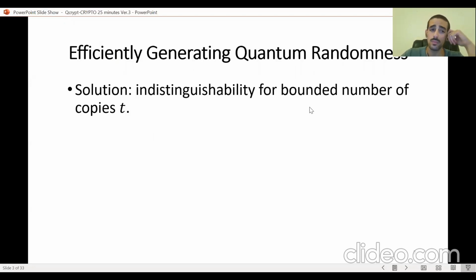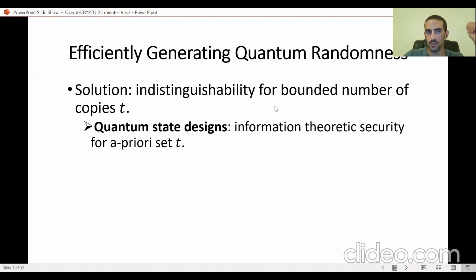Now, one known solution to this problem is aiming for a more modest goal, namely aiming to sample from a distribution such that for a bounded number of copies of the output state, it is going to be indistinguishable from the same number of copies of a truly random quantum state. And indeed, this more modest approach has results.